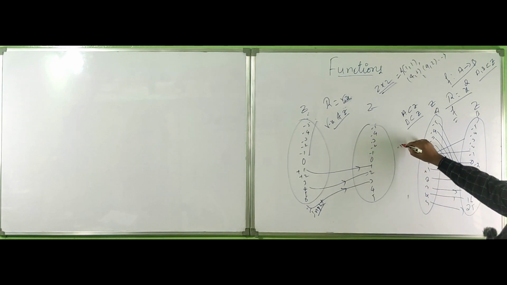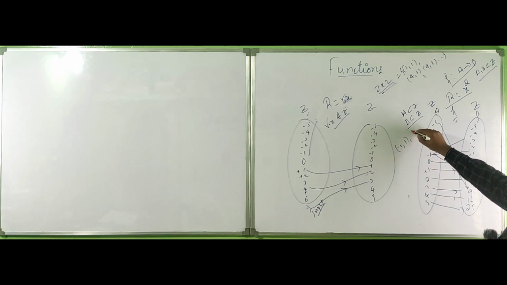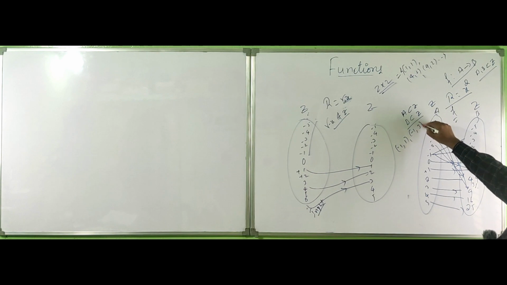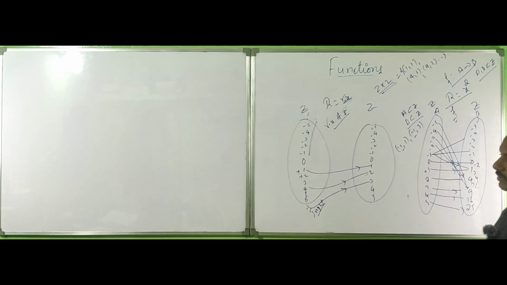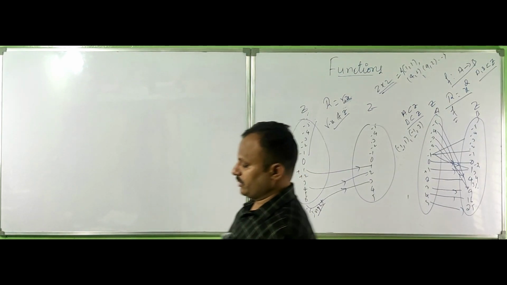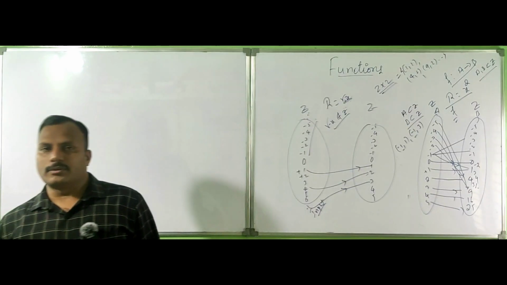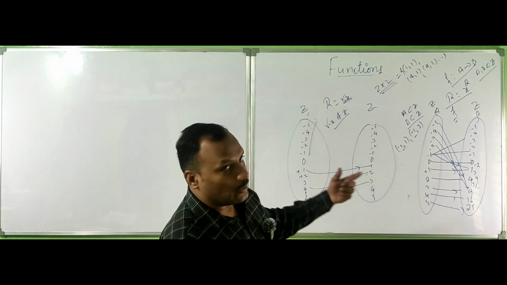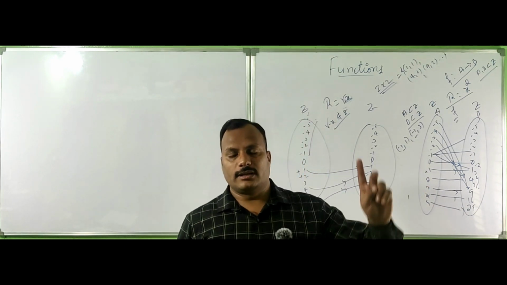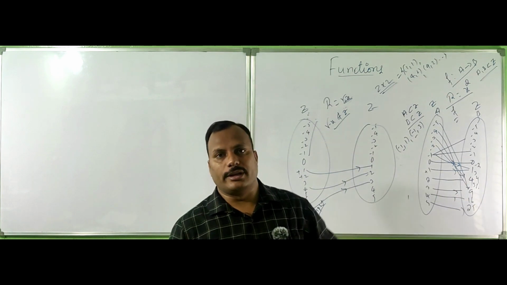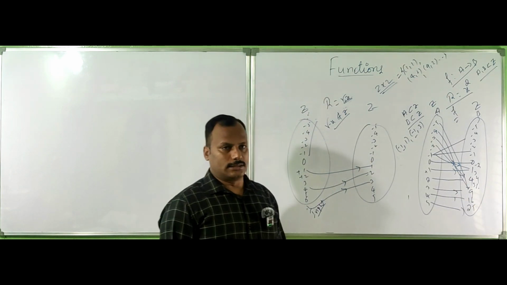That means minus 1 and 1, and minus 1 and 3, is not a function. Not a function. It means one input should not have more than one output. Very important: one element of the domain should not have more than one element in the codomain.